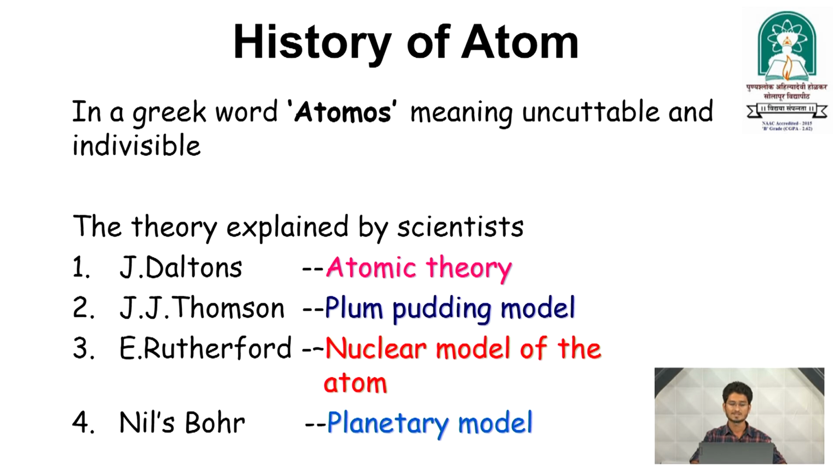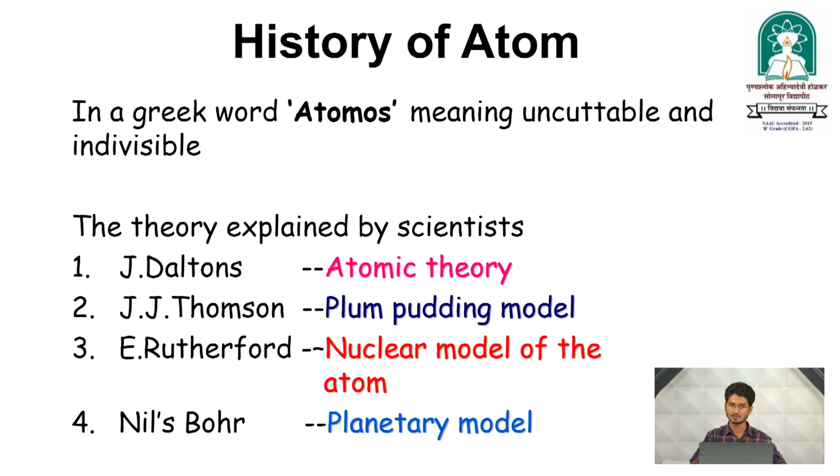After that, J.J. Thomson came and put forward the plum pudding model, giving extra information on Dalton's atomic theory. Later Ernest Rutherford came forward and gave the nuclear model of the atom; he did the gold foil experiment and found the nucleus inside the atom.